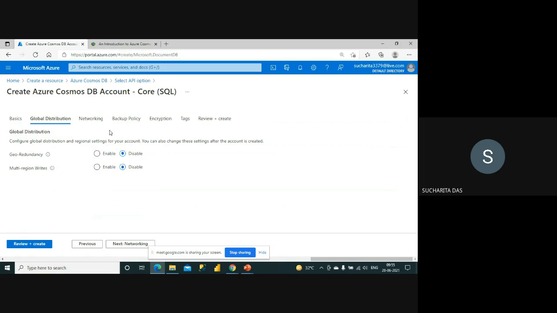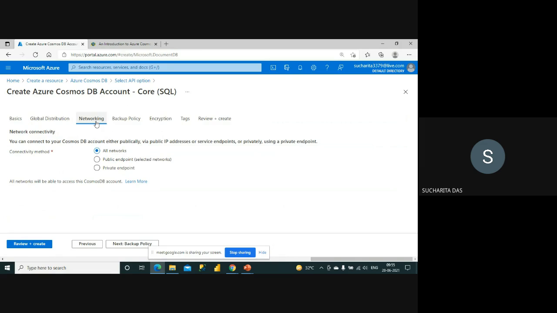So for now I don't change anything. Then there is the network connectivity, that how it will be connected. So you know that it is always secured whatever service you create, and it all depends on your configuration, that who and when can access your data.